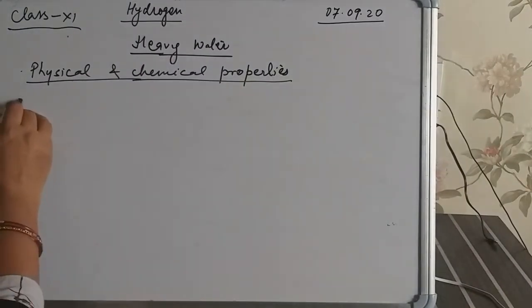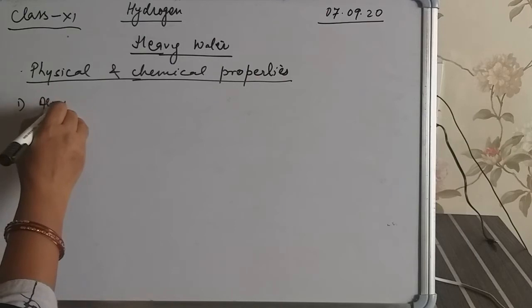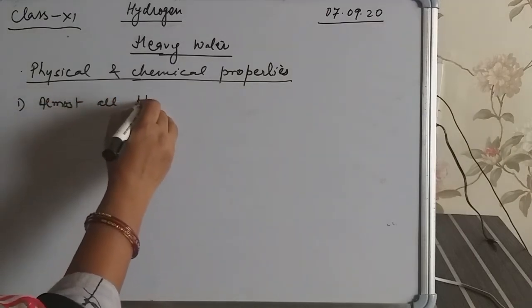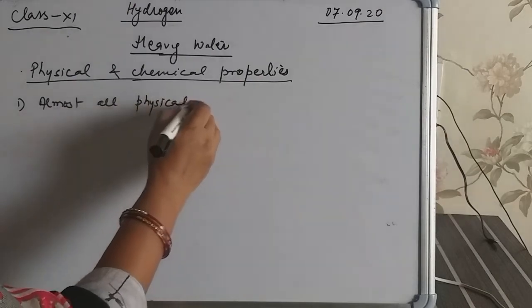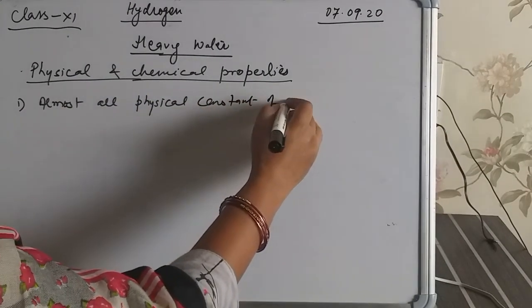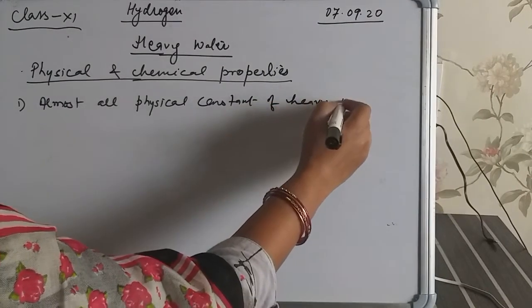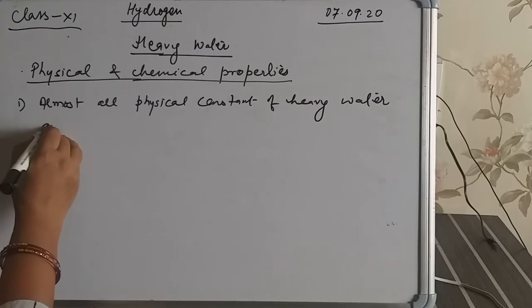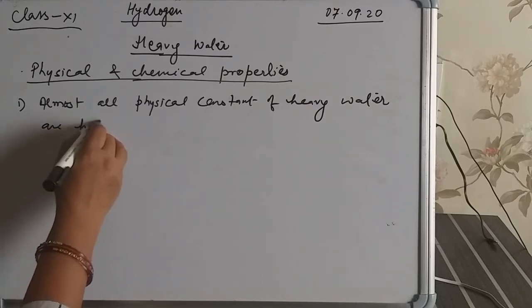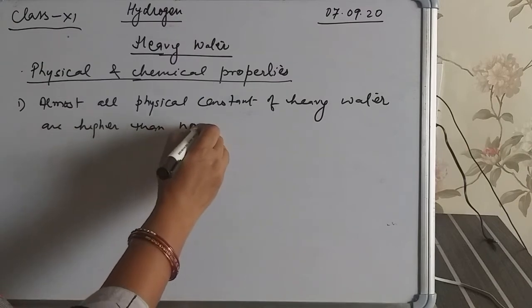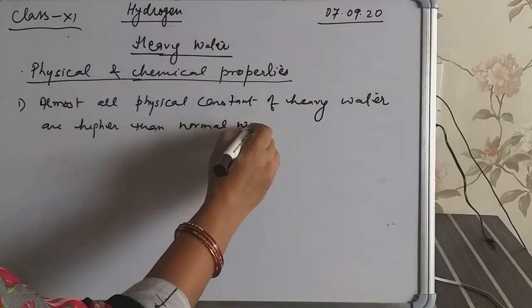Almost all physical constants of heavy water are higher than normal water.